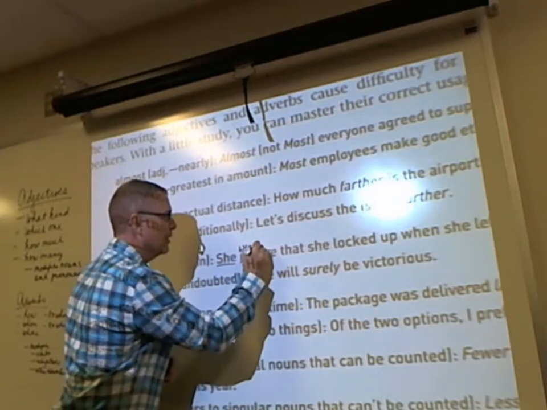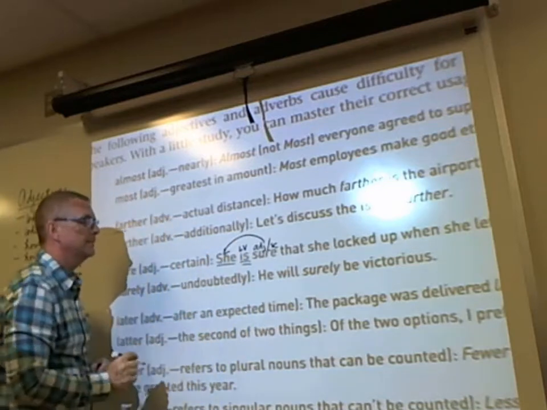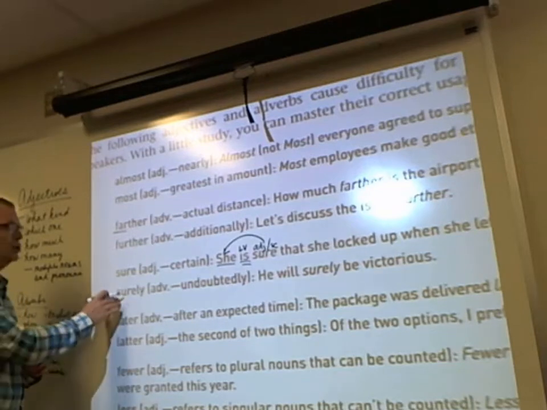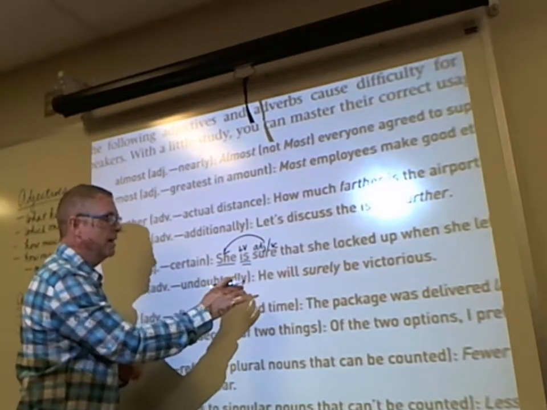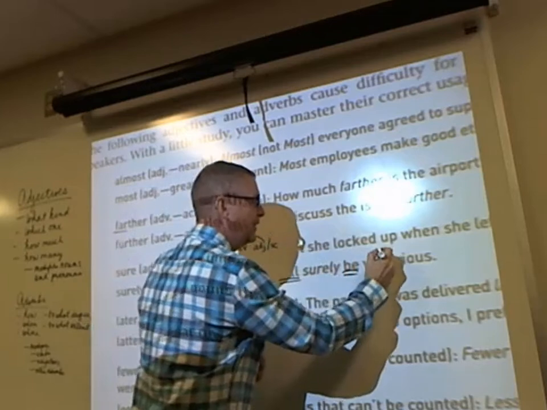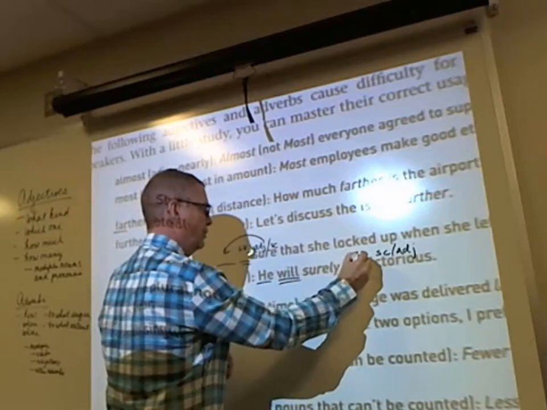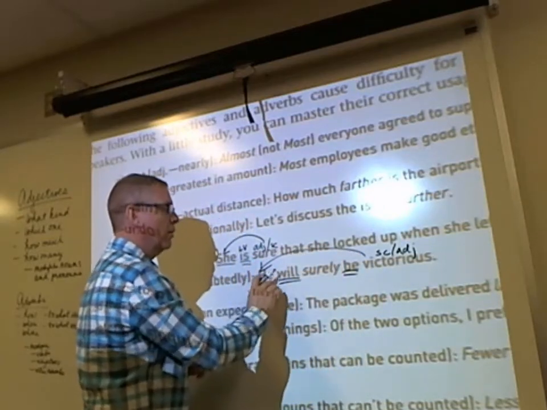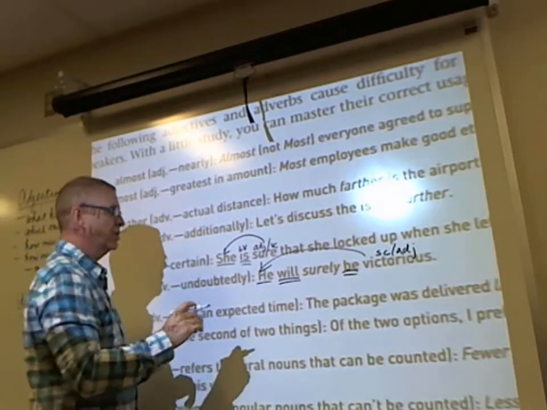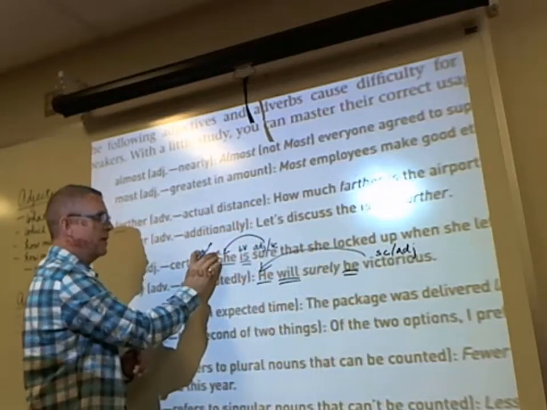And she is certain, or she is sure that she locked up. Here is surely, meaning undoubtedly. It's an adverb. He will be victorious. So will be, and then this is a complement right here, also functioning as an adjective that refers back to he. He will be victorious. And so this is an adverb, this is an adjective that refers back to the noun or pronoun. Adjectives modify nouns or pronouns, but adverbs modify verbs, adjectives, and other adverbs.